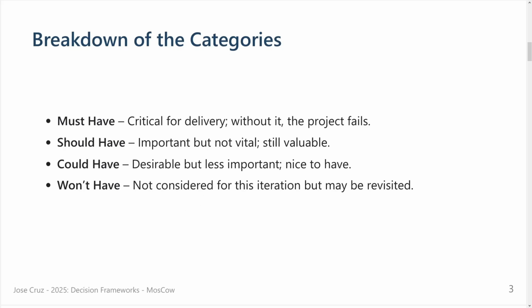And there are the ones that won't have. It's something that we know we want, but we know that it's not possible at this time to include for several reasons: money, resources, time, and any kind of constraint. You say, okay, it's not the time. Or maybe we just want to show the first ones, and maybe we have to change them later. There are features that are somehow related to the must have and should have, and we need some approval and to test them and make sure that it's stable, we can continue, and then we start to move the won't have to could have or to should have or something like that. So remember, this is about priorities.